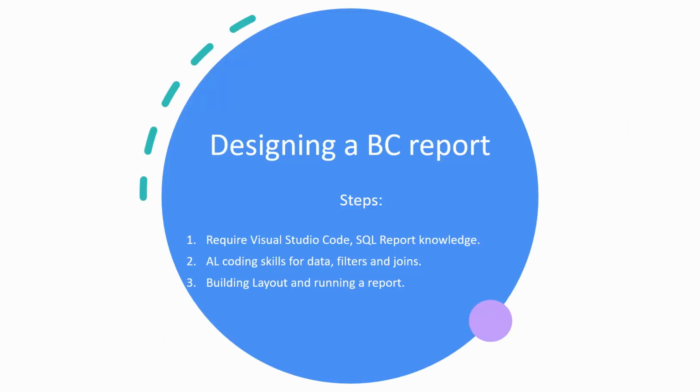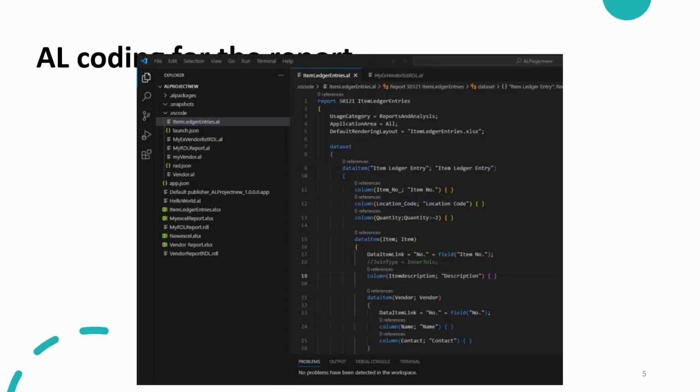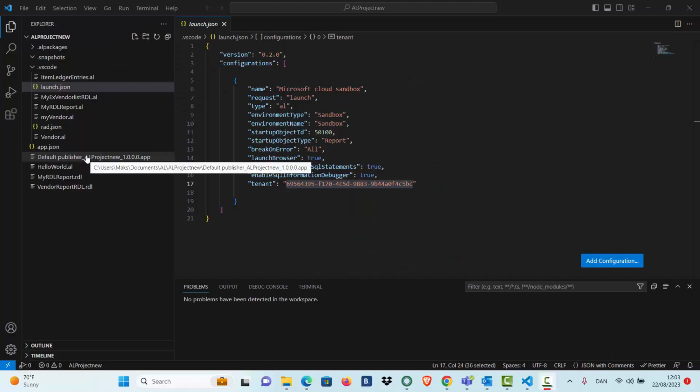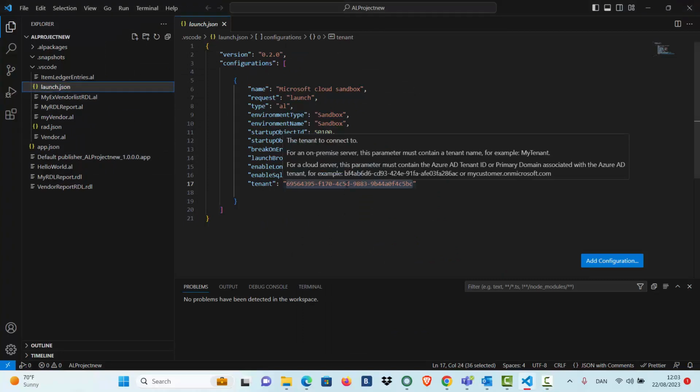Designing a Business Central report, standard steps: Visual Studio Code and SQL report knowledge, AL code skills, building the layout, and running the AL code. For this report, I have already written the code. Moving to the VS Code editor, the file we need to look at is launch.json, where we can specify the Business Central tenant we are connecting with for this report.